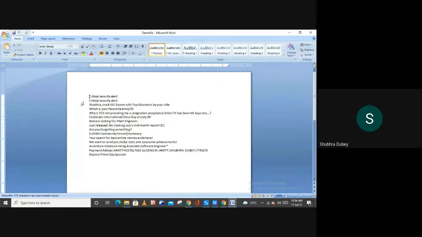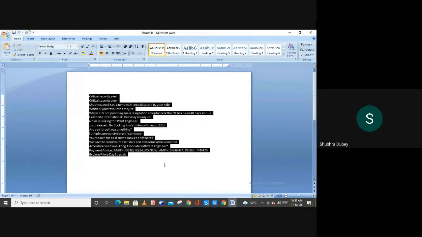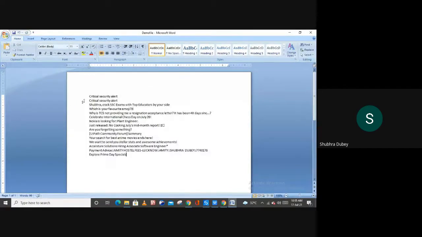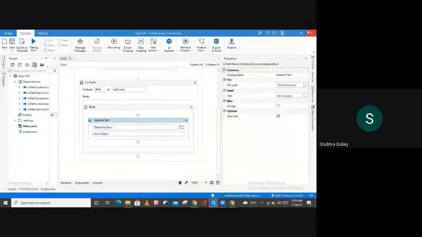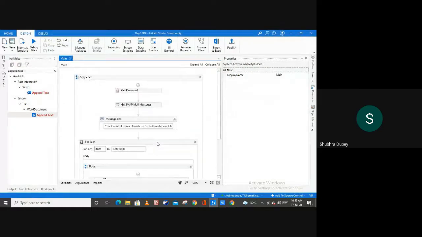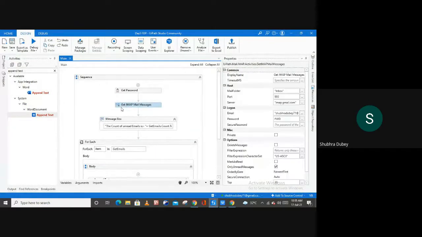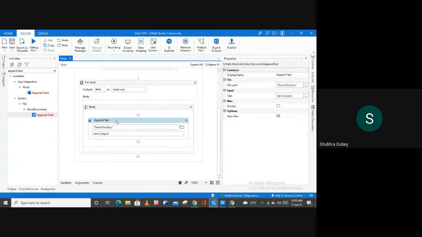And here we have the subject lines of all the mails from my account, right? Now let me close this file. So this is how you can use your get IMAP mail message, and by using this item dot subject, you can fetch the subject lines of your mail.